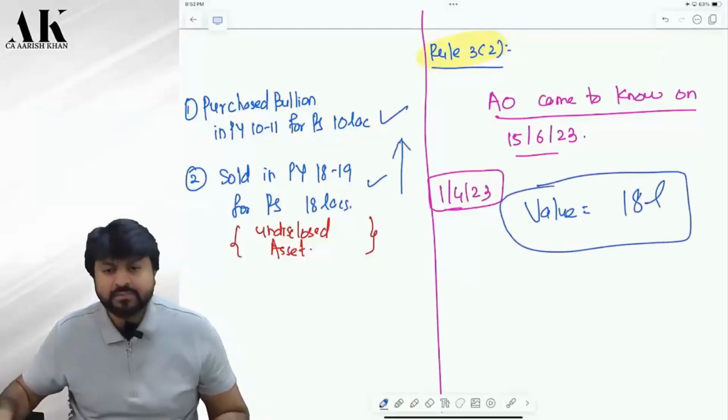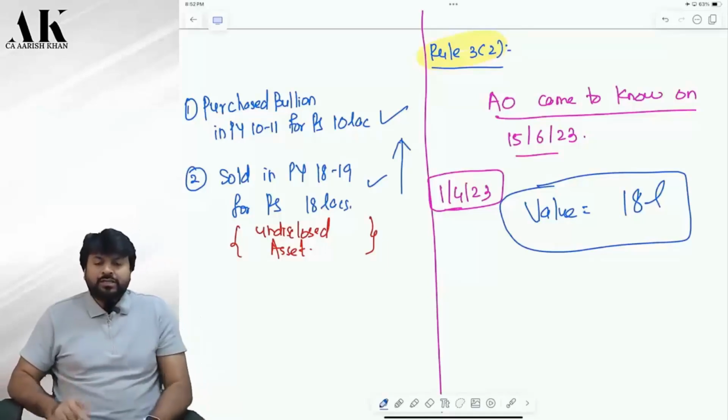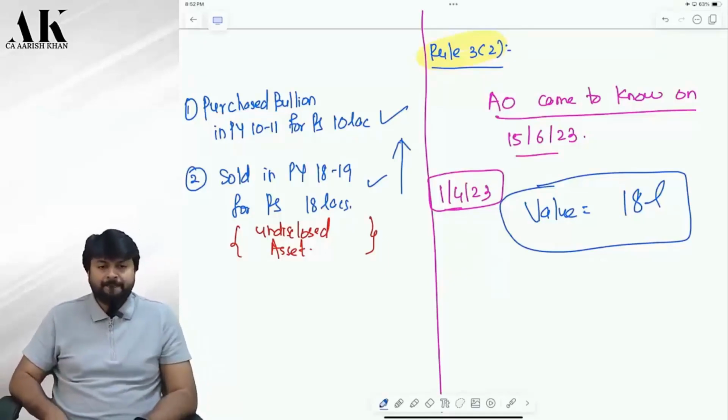Okay? Yes, sir. Take a photograph of this of rule 3 sub rule 2. So rule 3 sub rule 2 will apply when I don't have the asset on the valuation date. Okay?